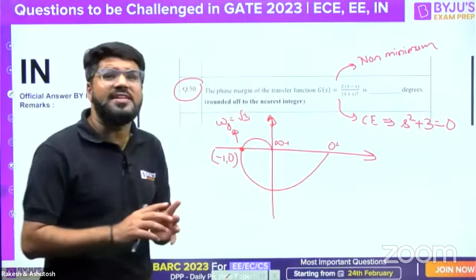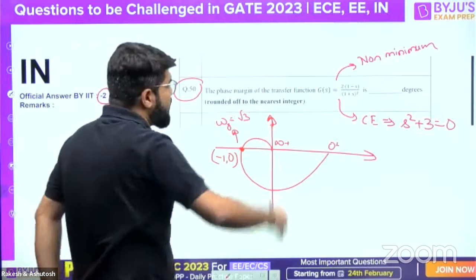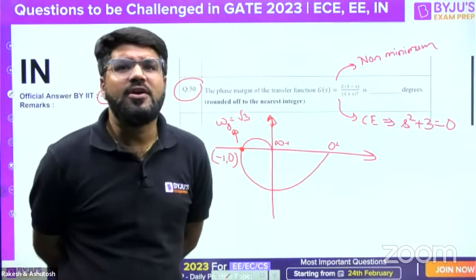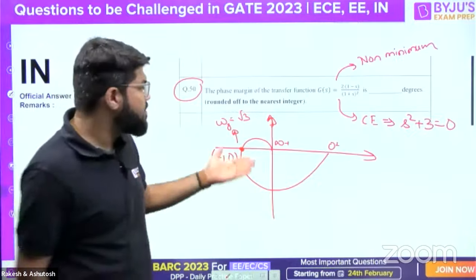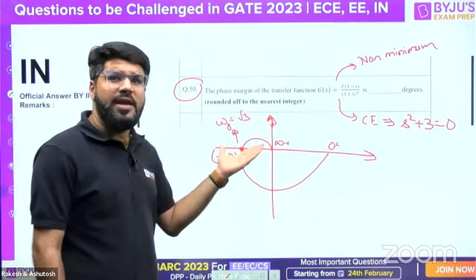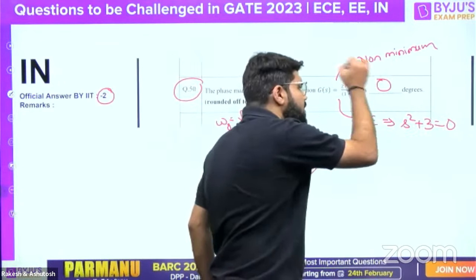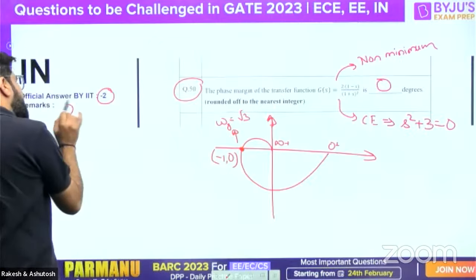So even if you give it a slight shift, suppose you give a clockwise rotation, right? If you give it a clockwise rotation, then definitely it is going to become unstable. Already it is the marginally stable case. So even by looking into the polar plot, it is 0 degree. It is 0 degree. Okay, this can be challenged.